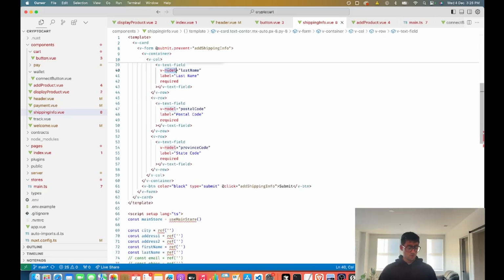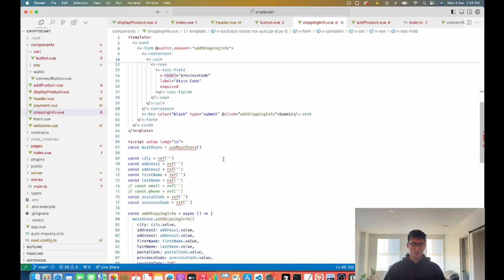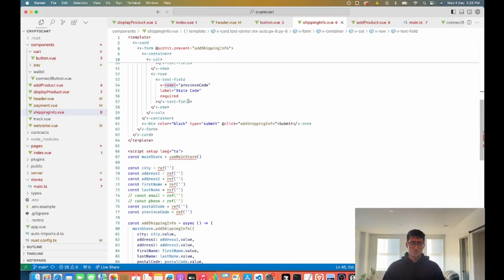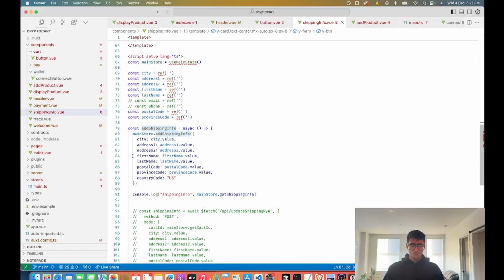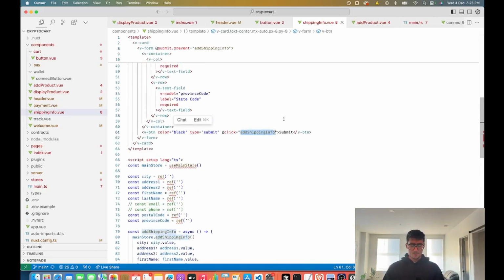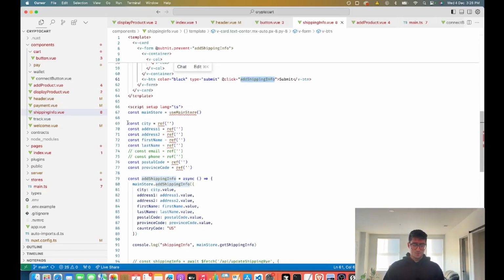The V model points to the actual refs that we are declaring down here in our setup script, which means that every time that V model changes, it's going to change in the text, in the input bar, so to speak. So we have a submit button as well, which will add the shipping info into the main store. We'll go over that in a second. But yeah, so we have all of these refs here, and we're setting them as empty strings for now.